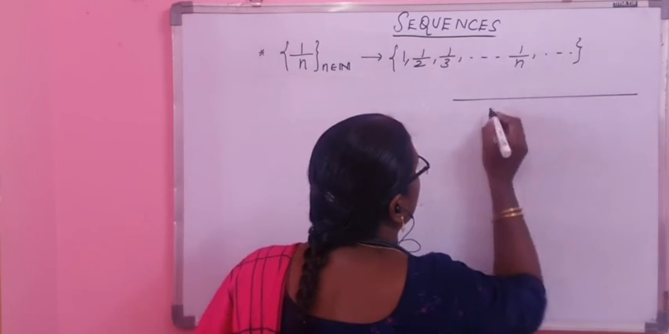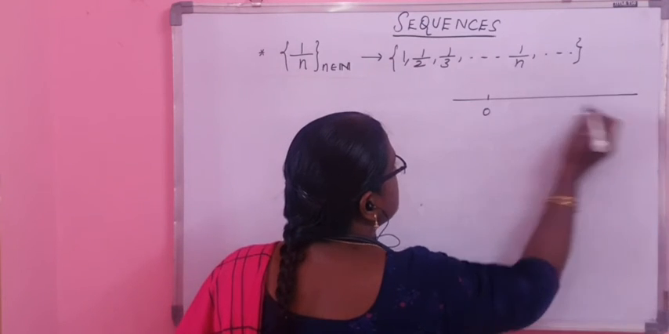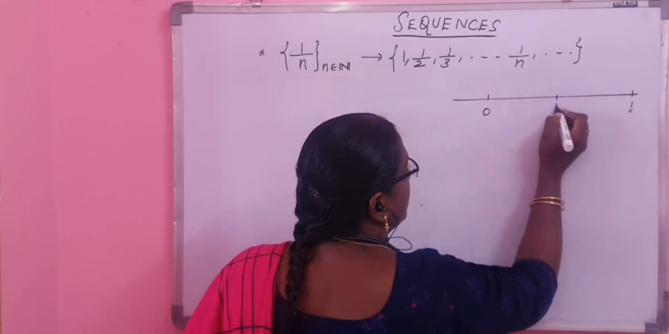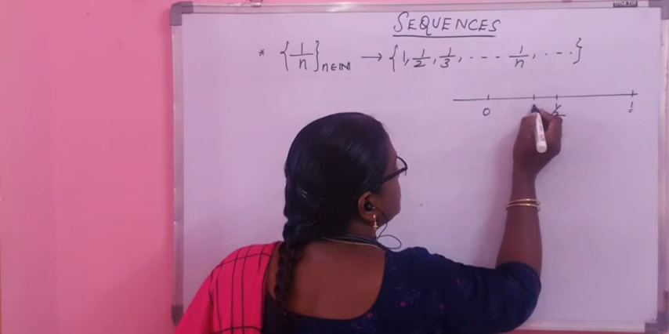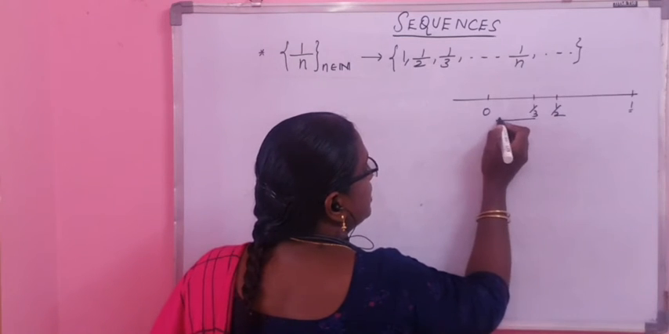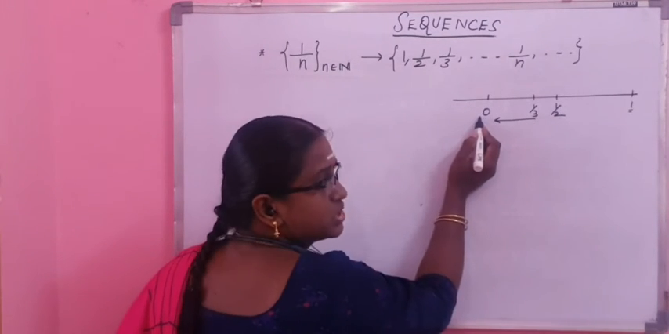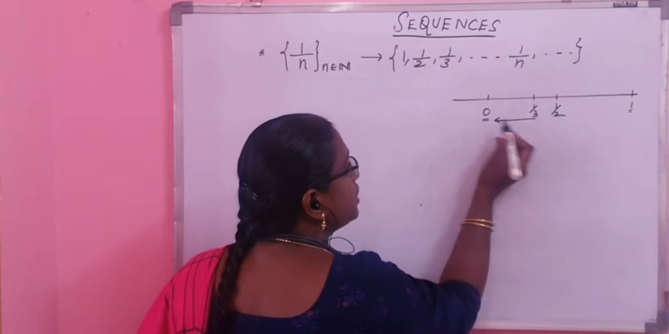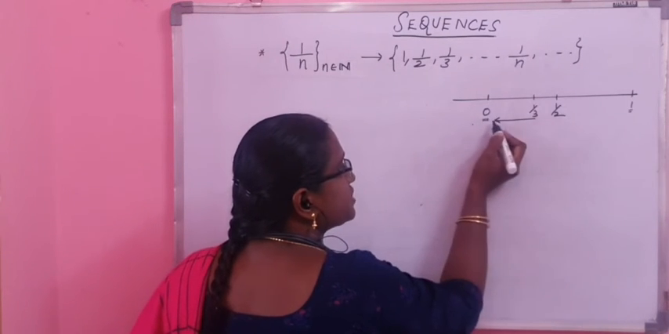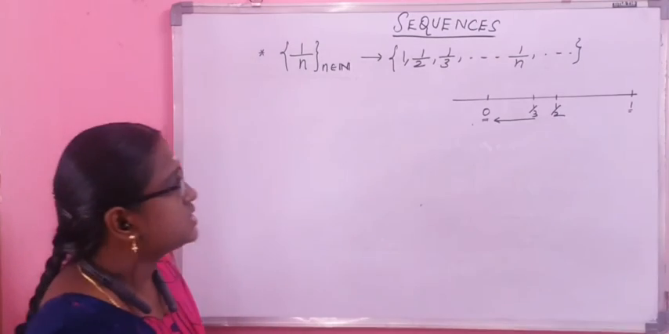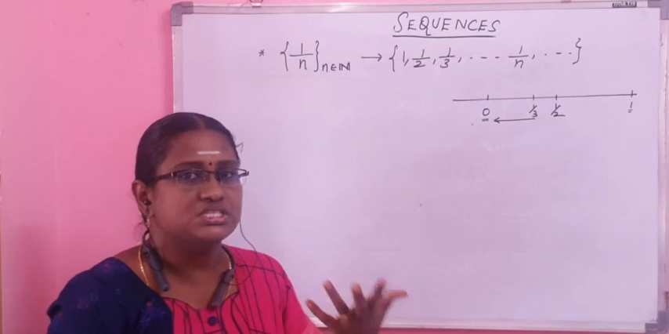When you look at the plot of the elements, when n is equal to 1, it is 1. When n is equal to 2, it is 1 upon 2. When n is equal to 3, it is 1 upon 3. Now, as you keep increasing the values of n, you observe that the terms of the sequence move closer to 0. So you are able to find a single finite value to which the elements of the sequence move closer as n increases. This is a kind of behavior which we notice in some sequences.